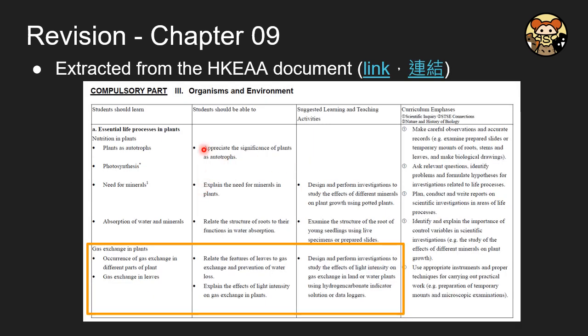And here is an extract from the HKEAA paper talking about what we should understand about this chapter. This is about the gas exchange in different parts of plants and how the gas exchange in leaves happens.